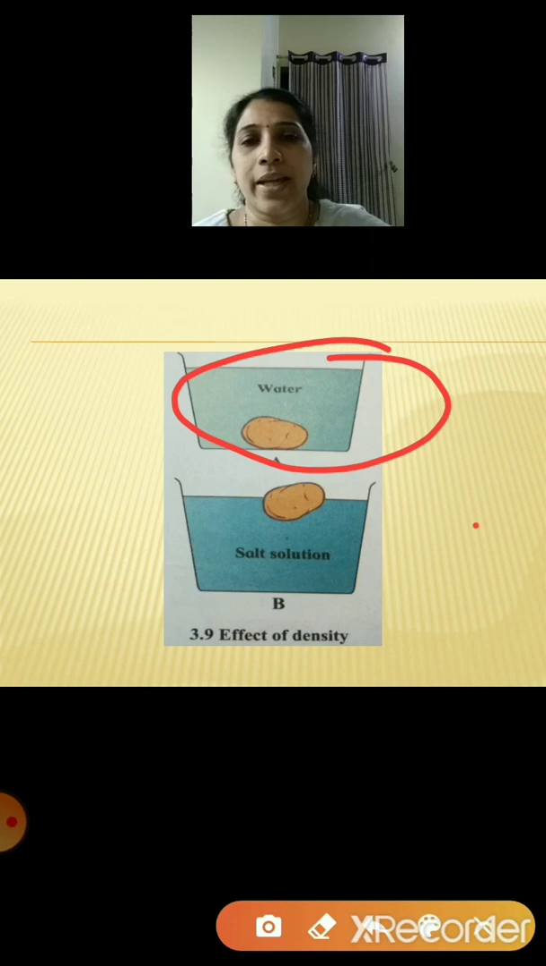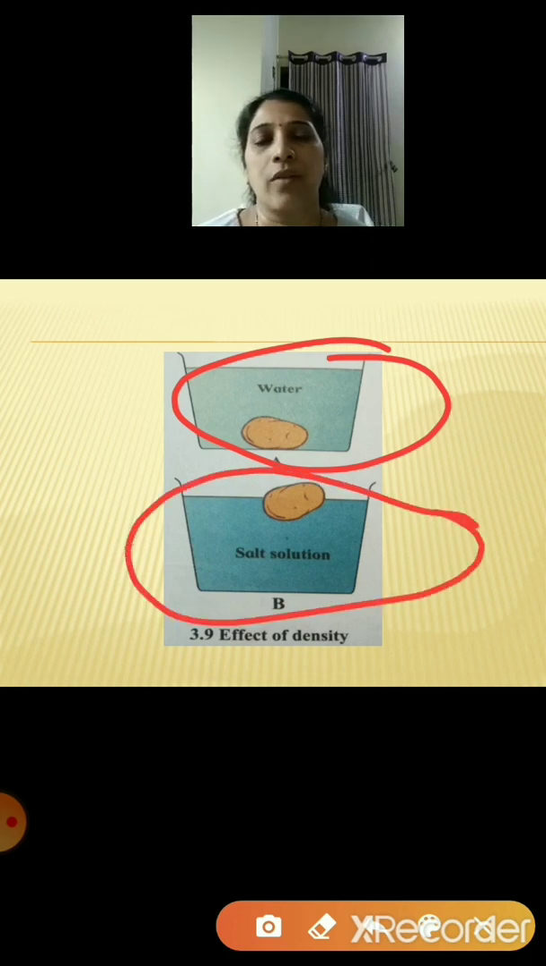Now in your second bucket of water, what have you done? You have added some salt to it. So what will happen? The potato will float on it. So what has happened? The potato is floating on water because the density of the water has increased because salt has been added to it, and that's the reason the potato floats on the water when salt is added.